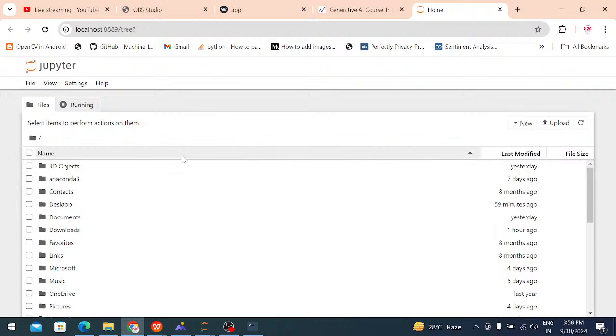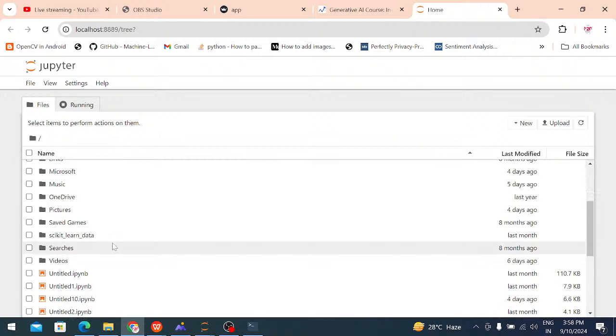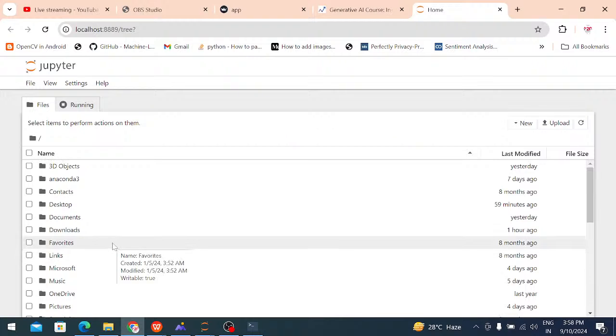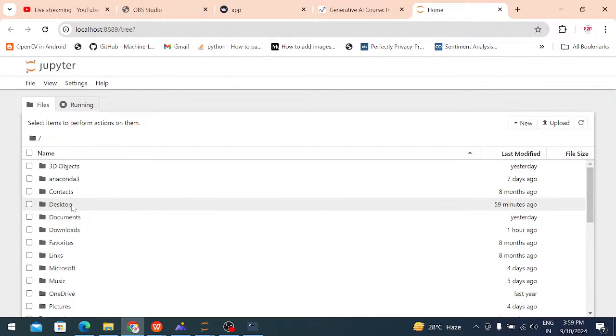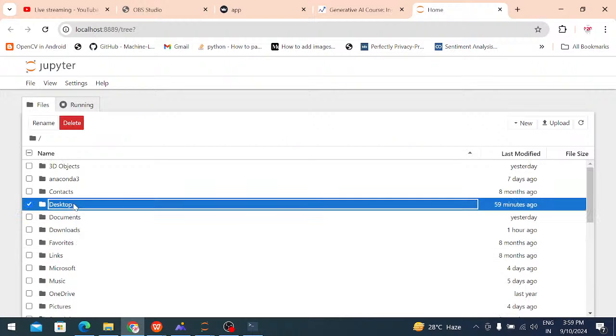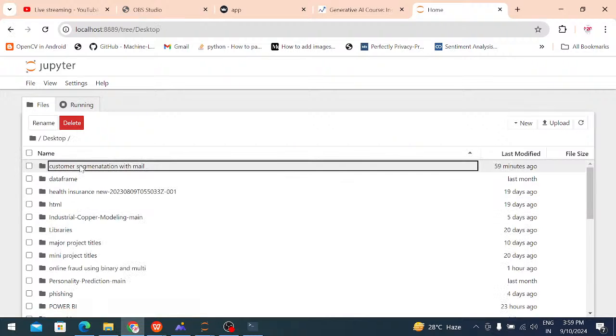This is the Jupyter Notebook interface. In the Jupyter Notebook interface, whatever the C drive folders are there, it will show the C drive folders. For example, my code is in a location like the desktop. Just open the desktop location.